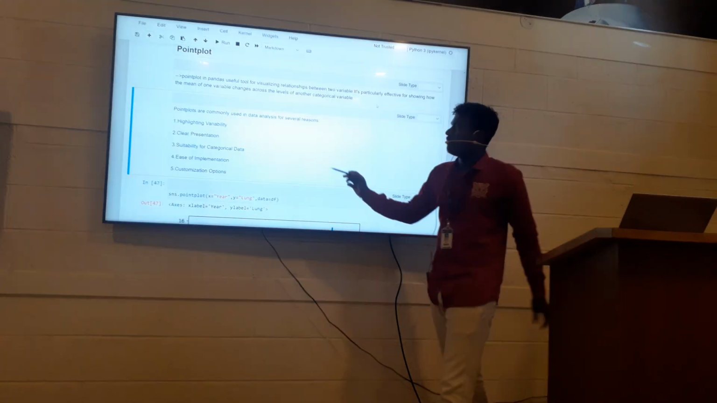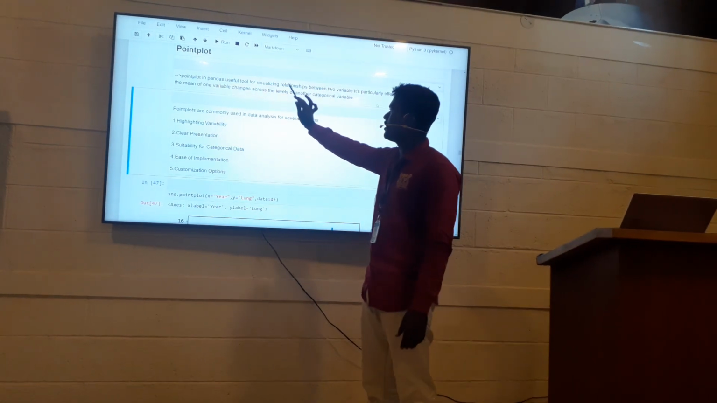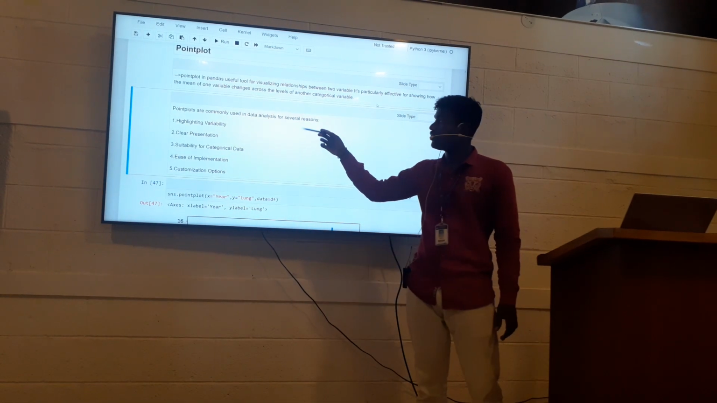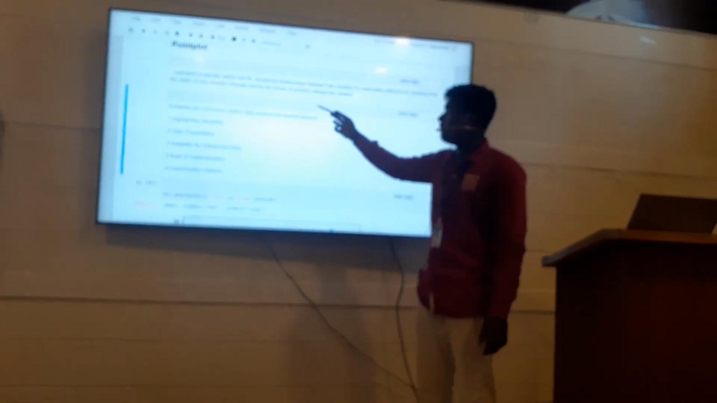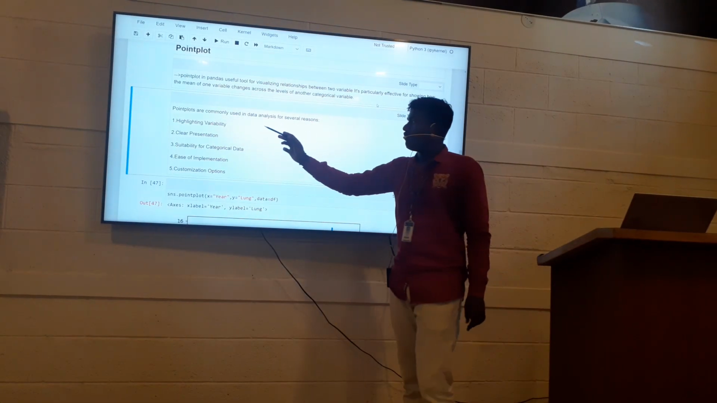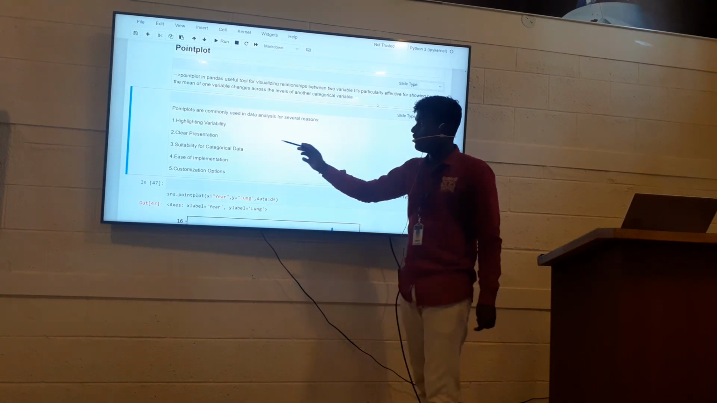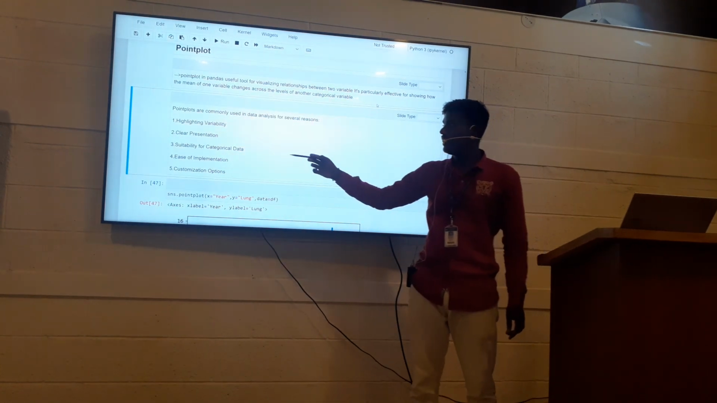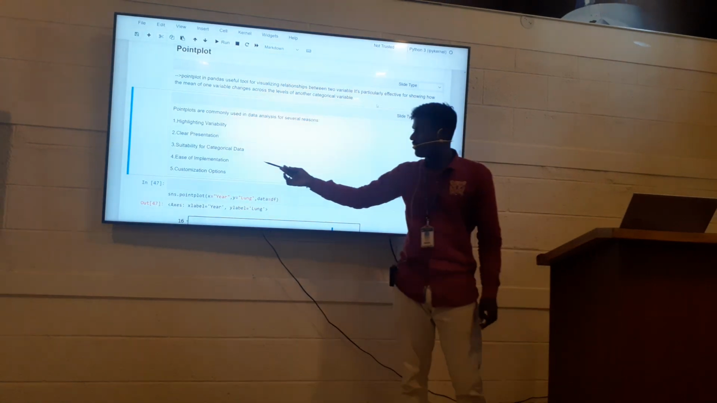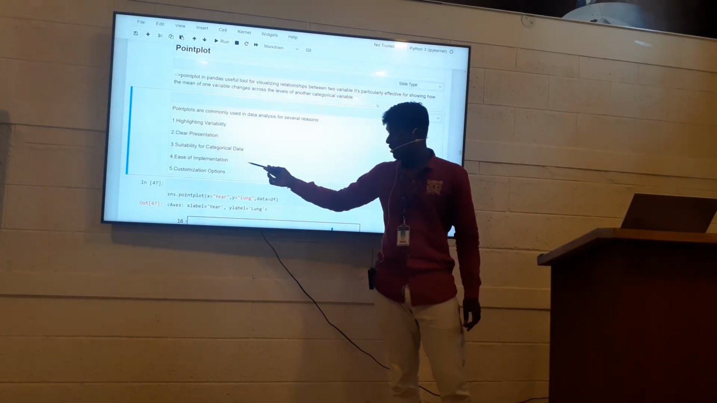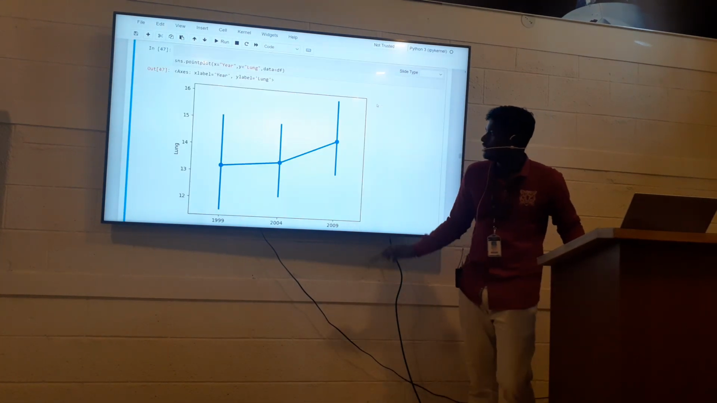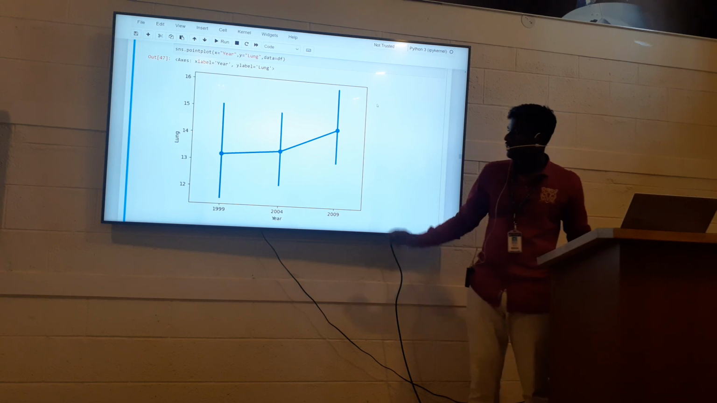And point plot. Point plots are a useful tool for visualizing the relationship between two variables. They are particularly effective at showing how the mean of one variable changes across the levels of another categorical variable. Point plots are commonly used for highlighting variability, clear presentation, stability of the categorical data, ease of implementation, and customization options. Here is the graph of the point plot.